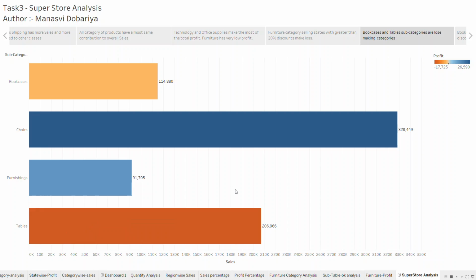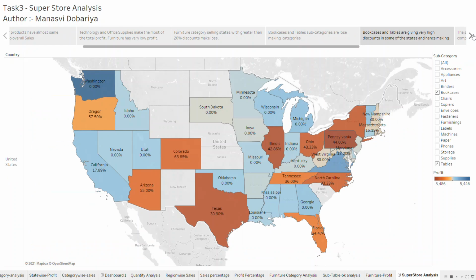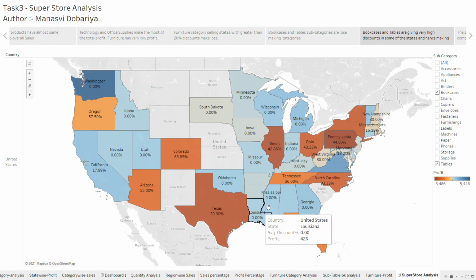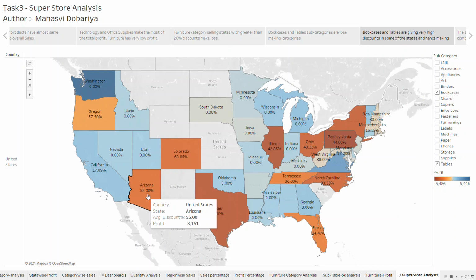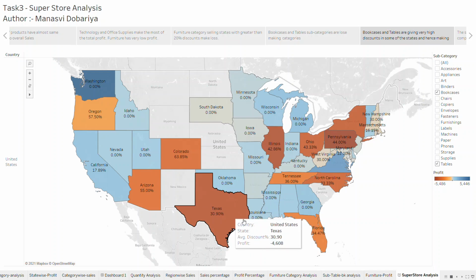So we have to analyze bookcases and tables and see what is wrong with these subcategories. This is the state-wise chart for bookcases and tables. I think it is the same problem here. For bookcases and tables, the discounts are above 50%. Colorado and Arizona are giving a very high discount, so the profit is very low.